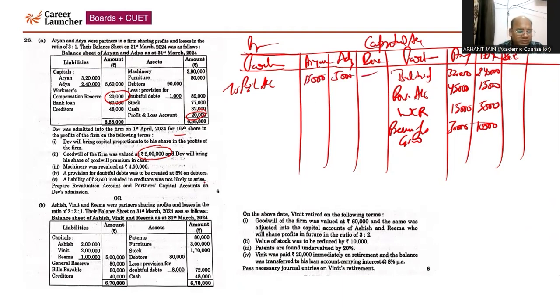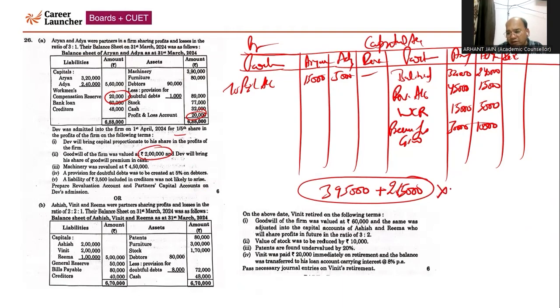Now you need to calculate Dev's capital on the basis of the capital of other partners, right? So when you club the capital of Aryan, which is coming 3,95,000, plus Adya's capital, which is coming 2,65,000, this is a combined capital of both, and you need to multiply by the reciprocal of their share. The reciprocal of their share is 5 by 4, because their share is 4 by 5 as Dev's share is 1 by 5.